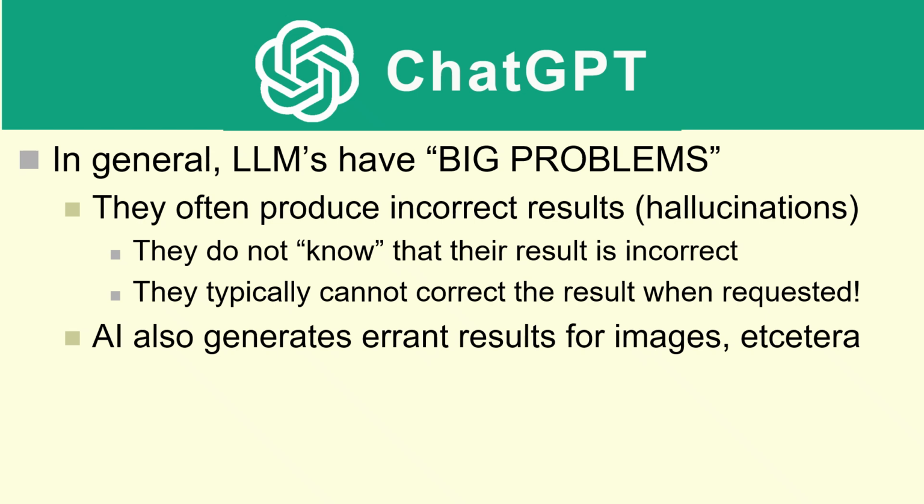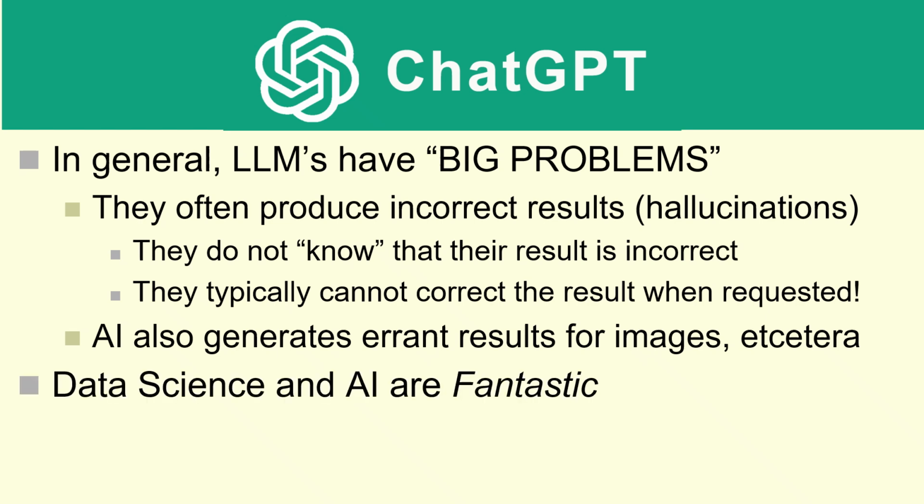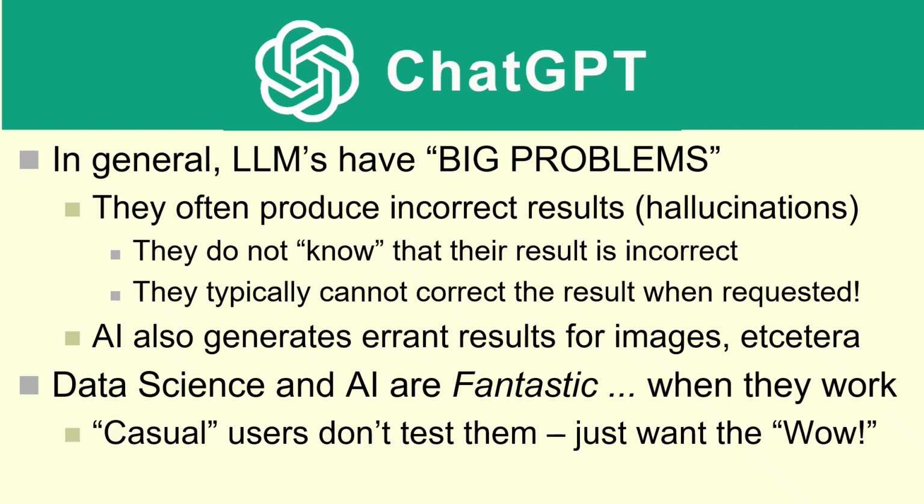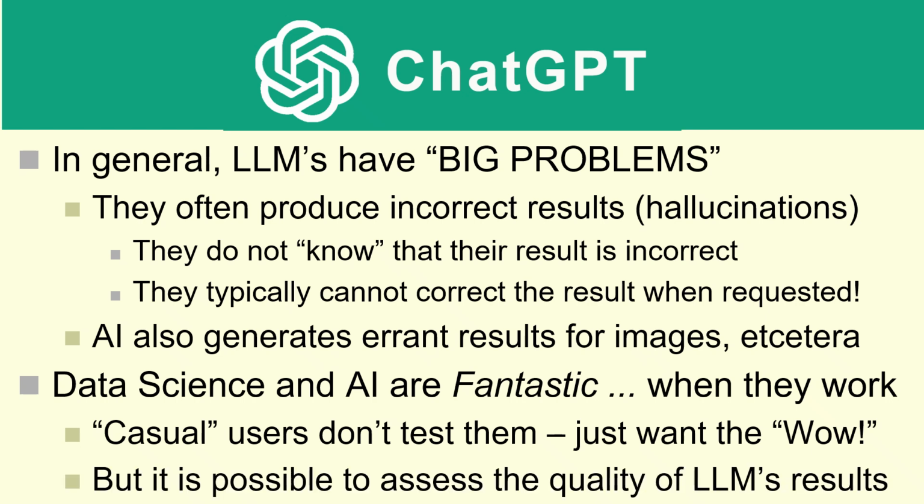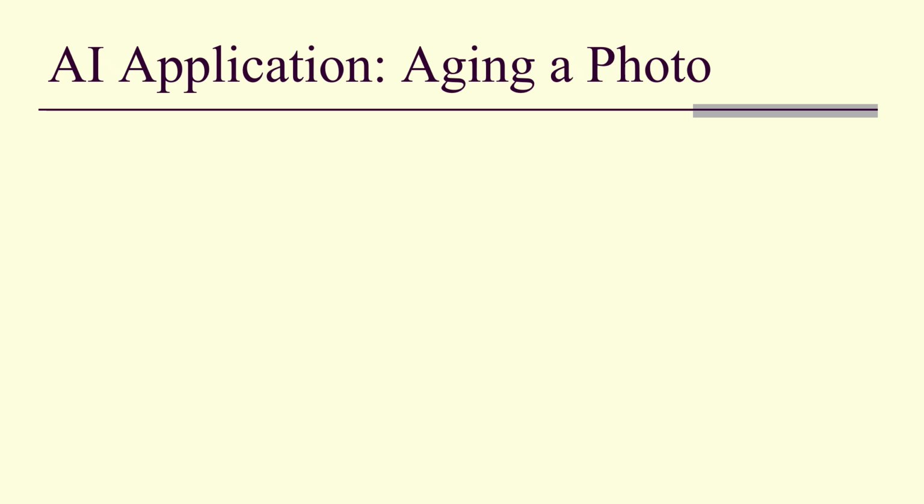AI also generates errant results for images and other types of models. So data science and AI are fantastic when they work. Casual users don't test them, they just want the wow. But it is possible to assess the quality of large language models and use them productively, even though they sometimes make mistakes. For example, aging a photo.